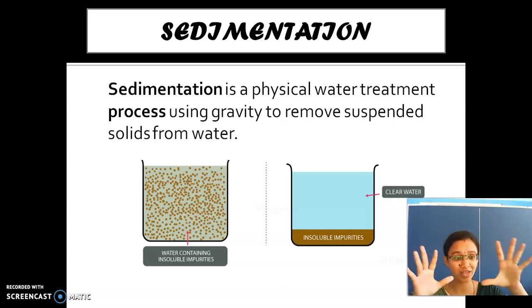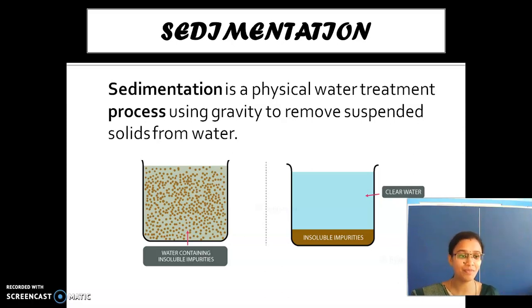They store the drainage water in large containers and leave it for some days. After some days, what happens? The larger impurities settle down. The water on the top, they take away, collect it, and treat it for killing the bacteria and removing all the dirt. They clean the water, and it is used for other applications. So are we clear with sedimentation? Yes or no? Louder. Yes.